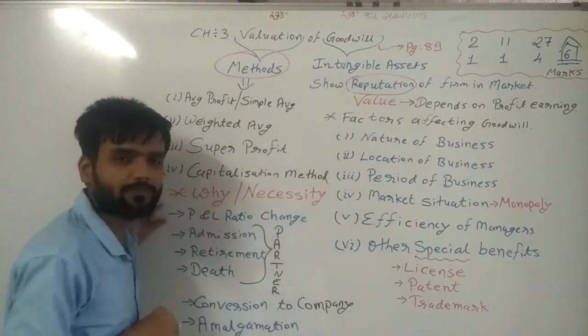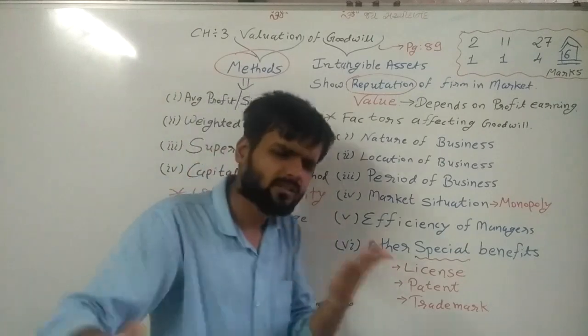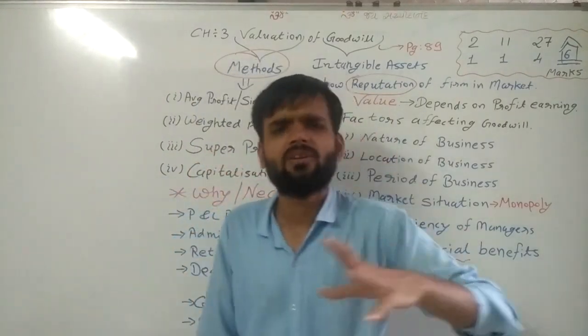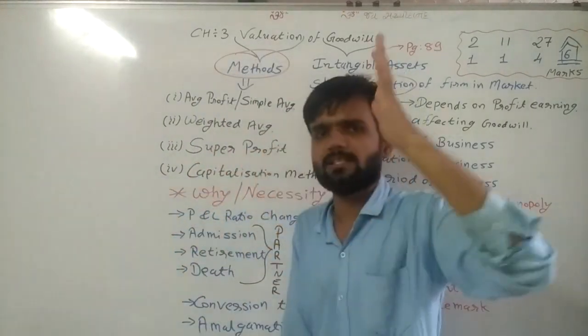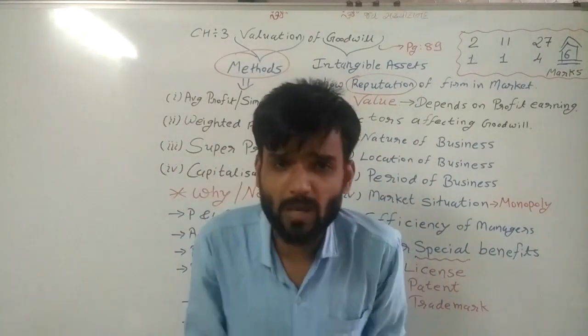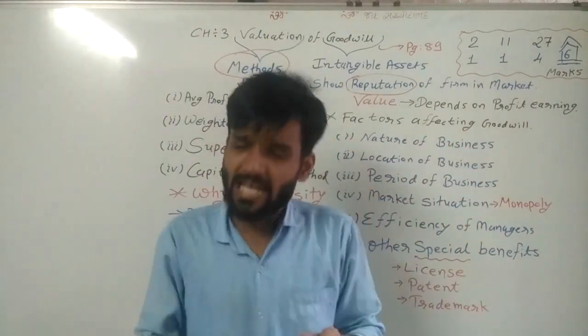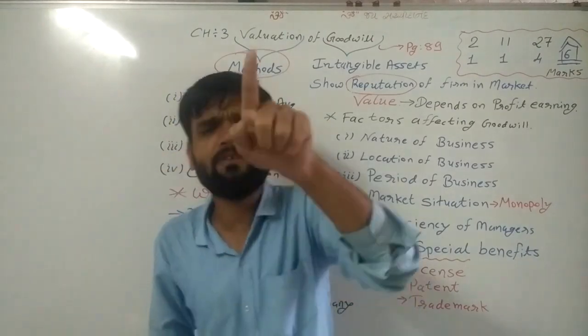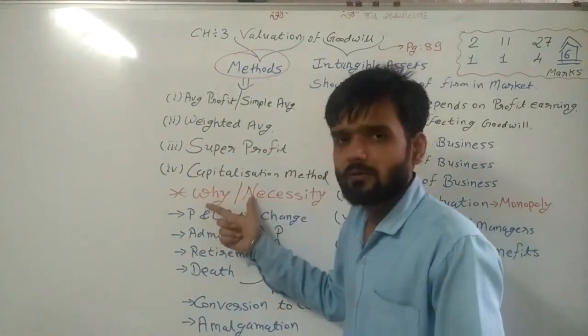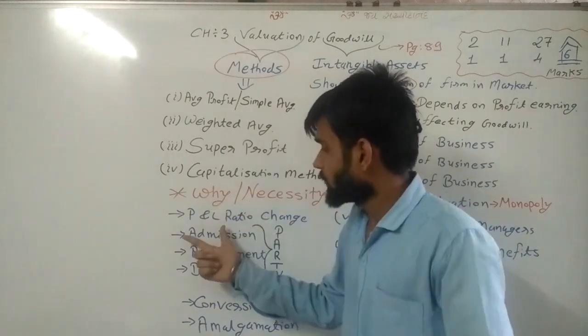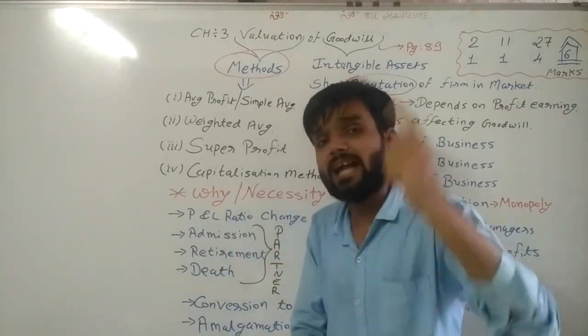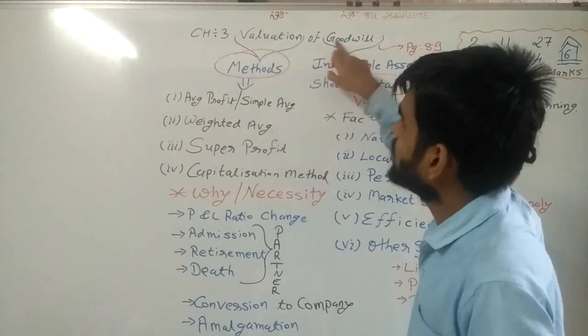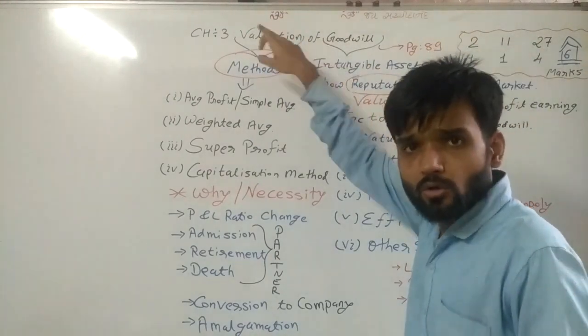P&L ratio changes. For any reason, if the profit and loss ratio changes in a partnership, then we are calculating goodwill. Why? When the profit and loss ratio changes, at that time we are calculating goodwill.